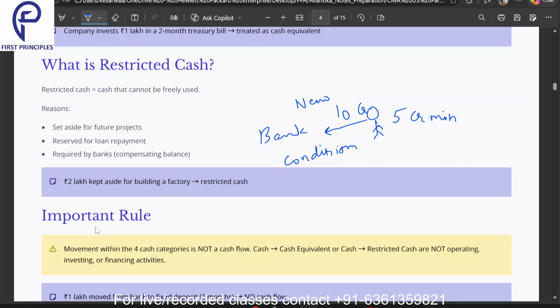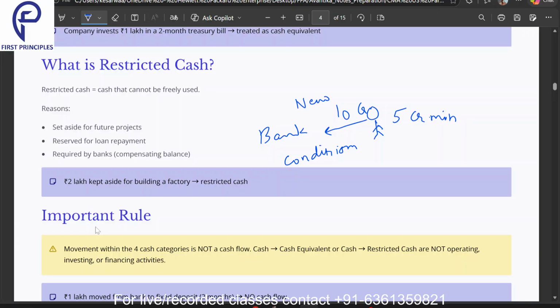That means it's present with me, it's there handy in my cash box or in my bank account, but I cannot use it. Why? Because the bank has imposed this limitation on me. So that is a basic example of restricted cash.